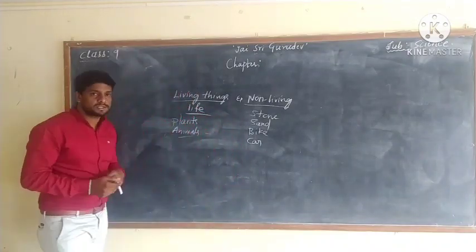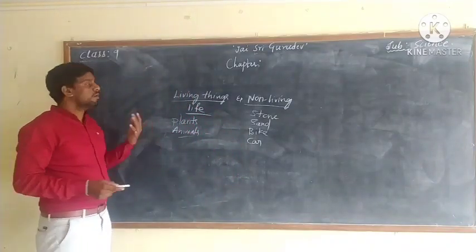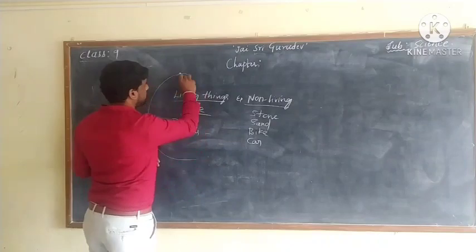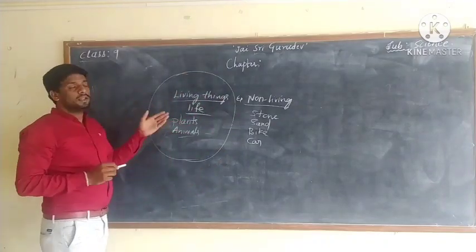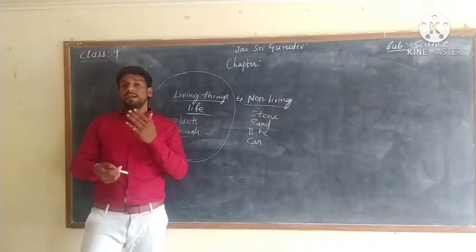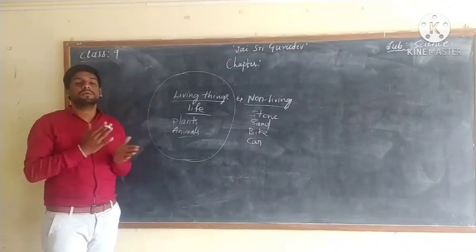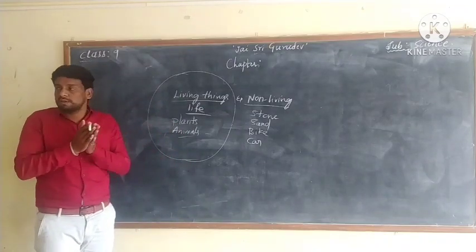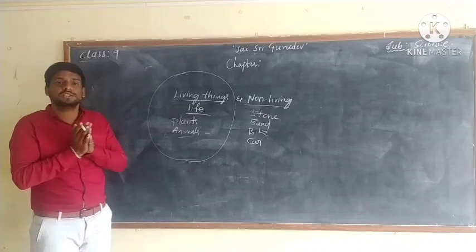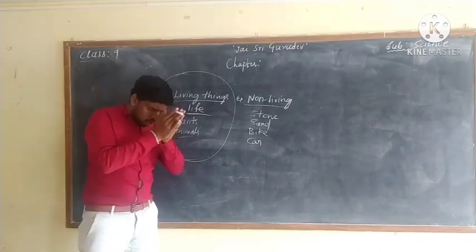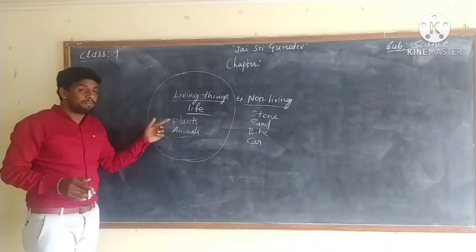Yes, students. In this session, we are going to discuss living things. How can we study about living things? Dear students, living things means not only plants and animals.